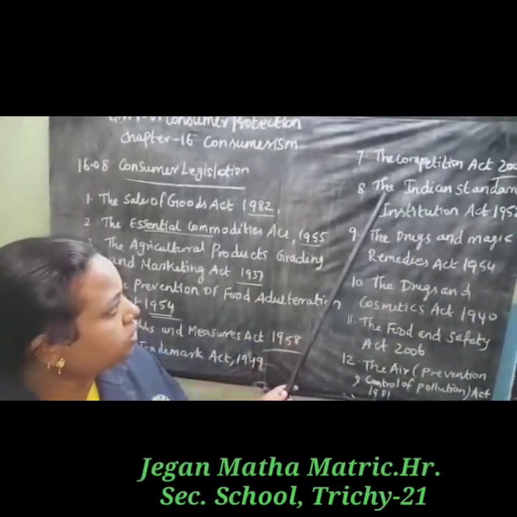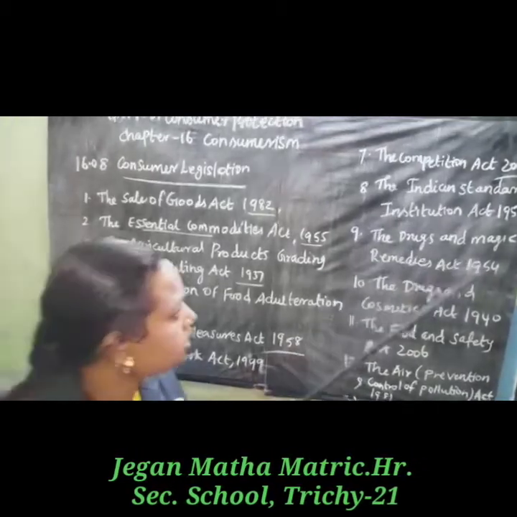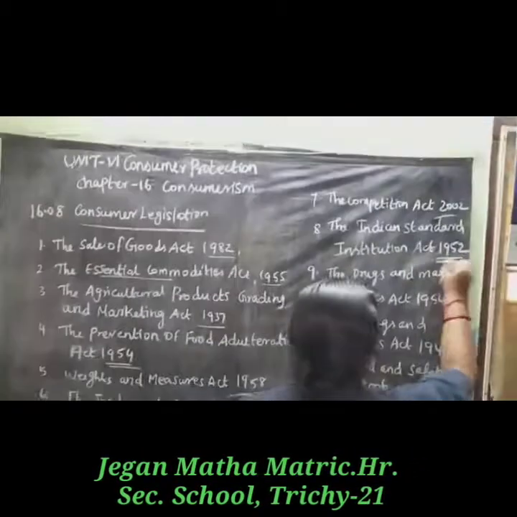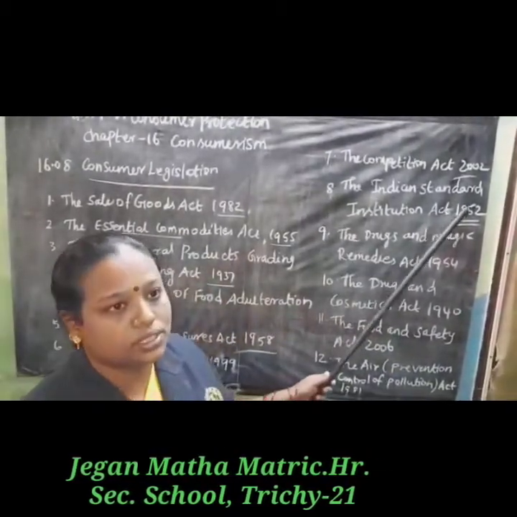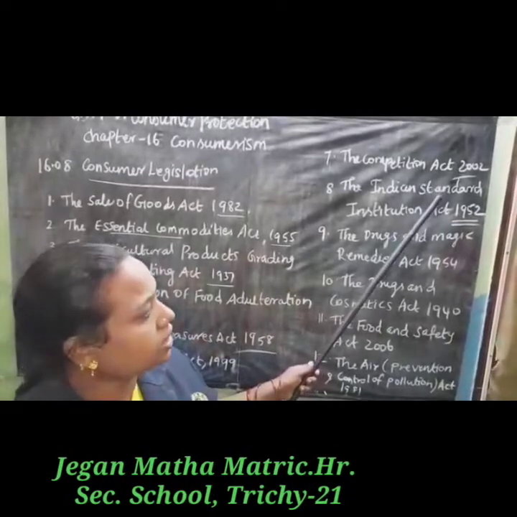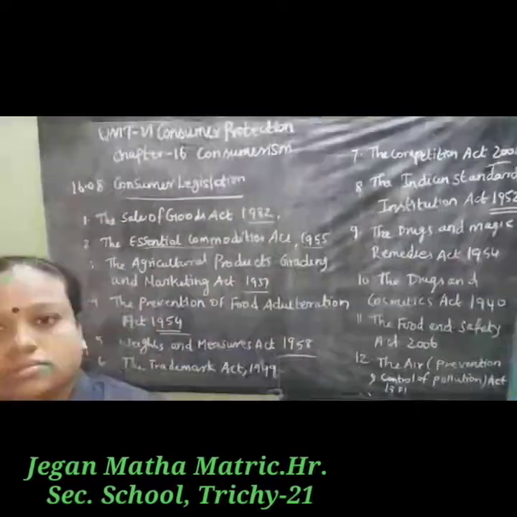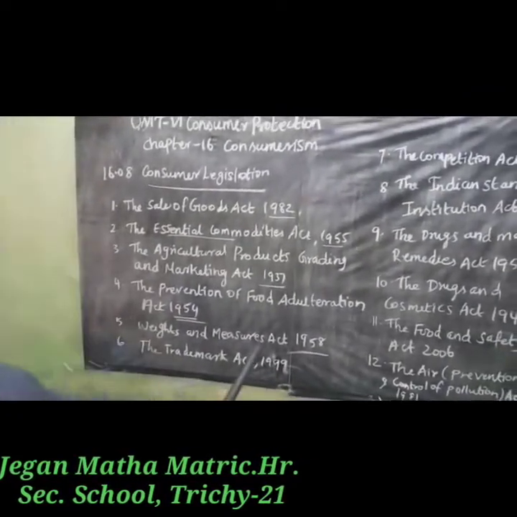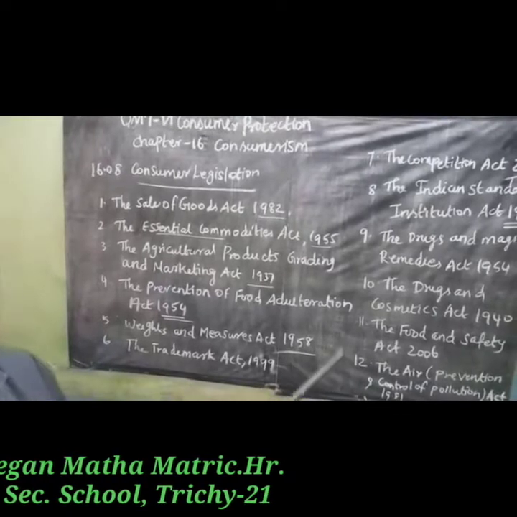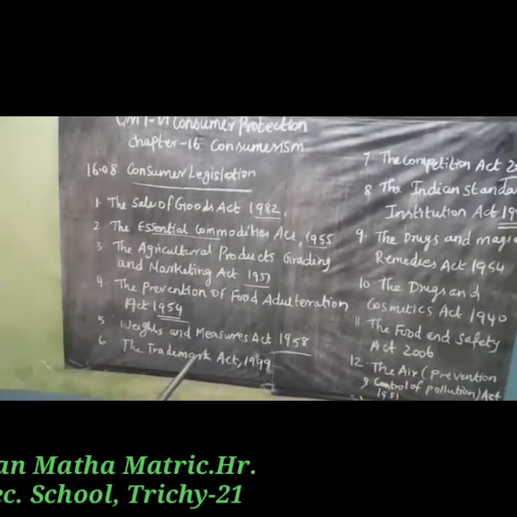Next point, the Indian Standards Institution Act 1952. You know that ISI. The Indian Standards Institution Act provides special marks to products fulfilling the minimum quality standards and thus ensures the supply of quality goods to the consumers.